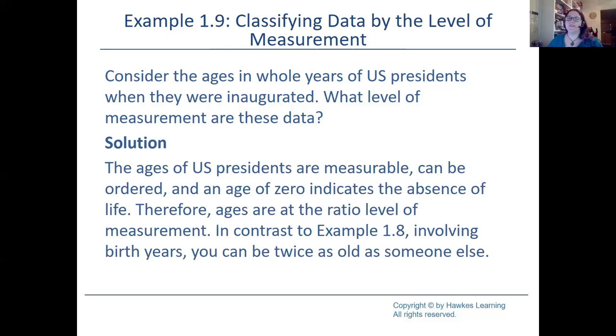So ages are going to be a ratio level of measurement. In contrast to one of our earlier examples involving birth years, you can be twice as old as someone else here. So there is kind of a numerical value to this.